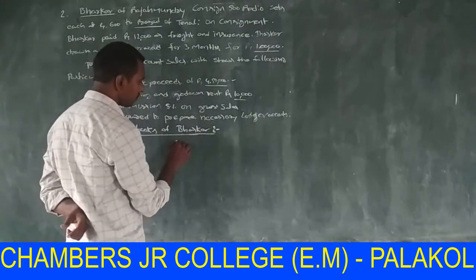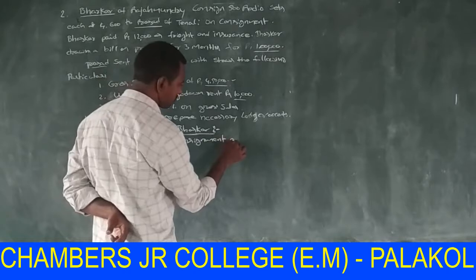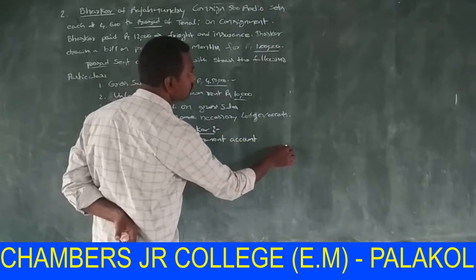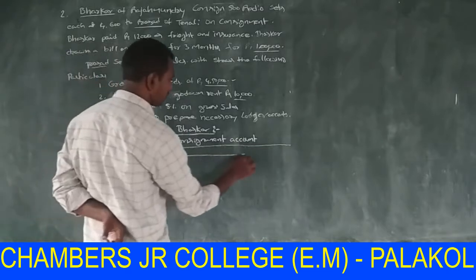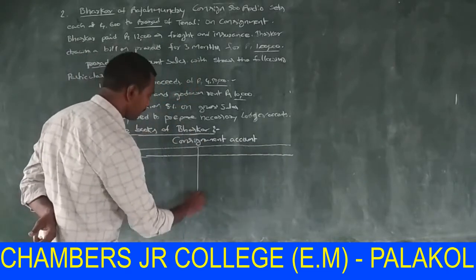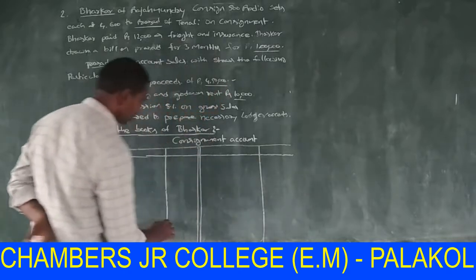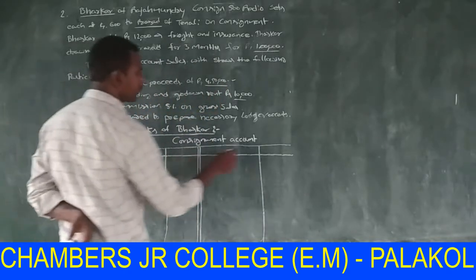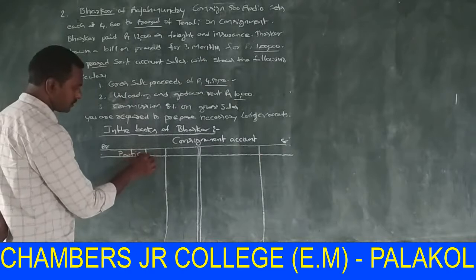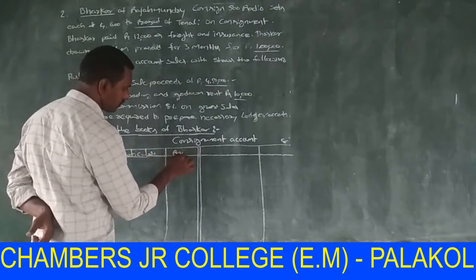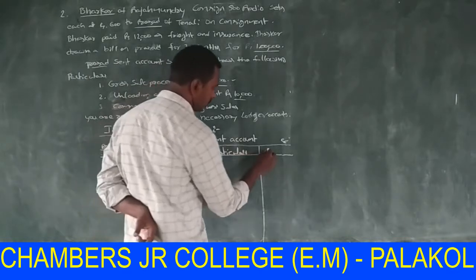First one, consignment account, with debit and credit sides, each having particulars and amount.